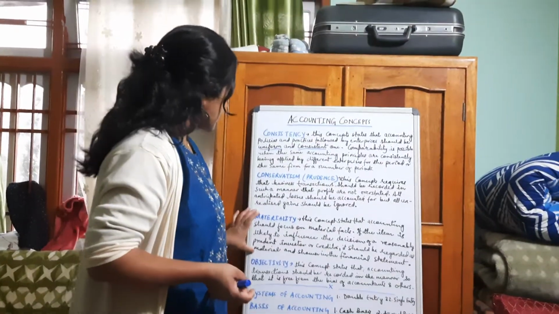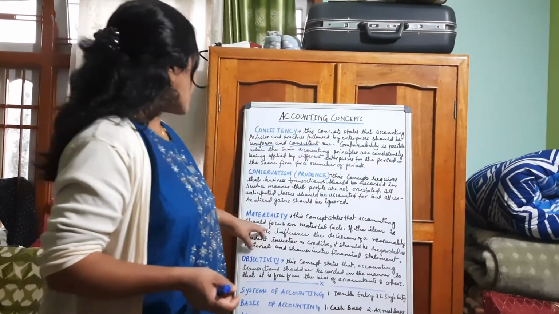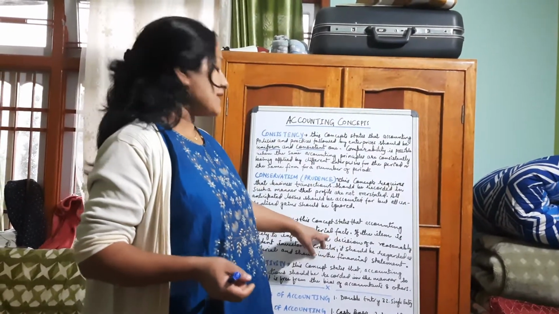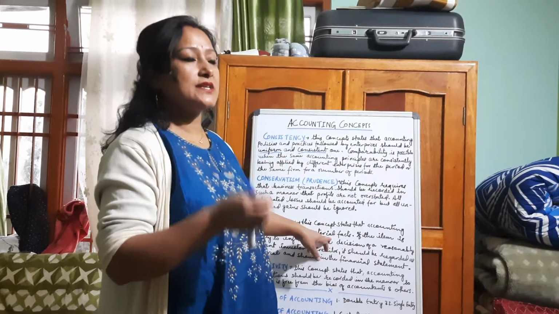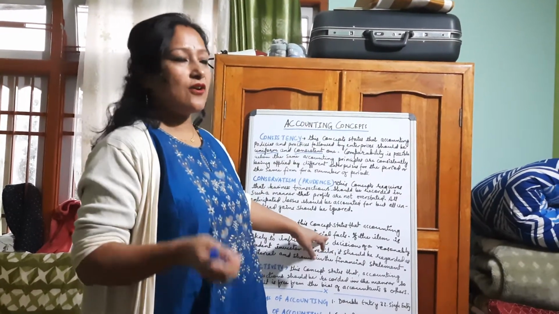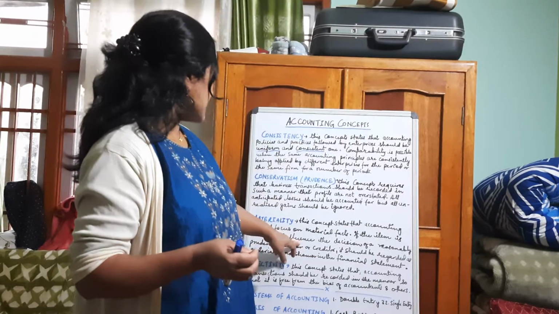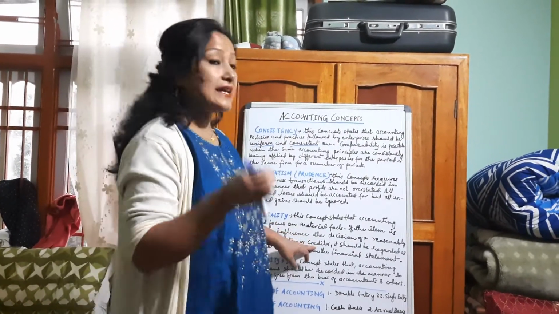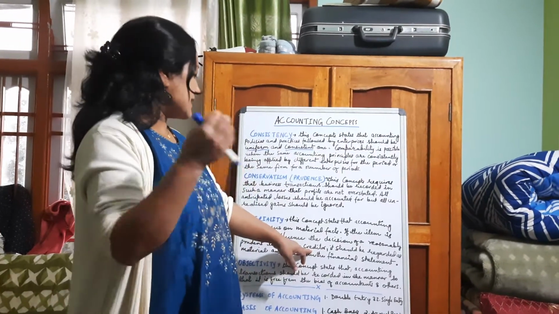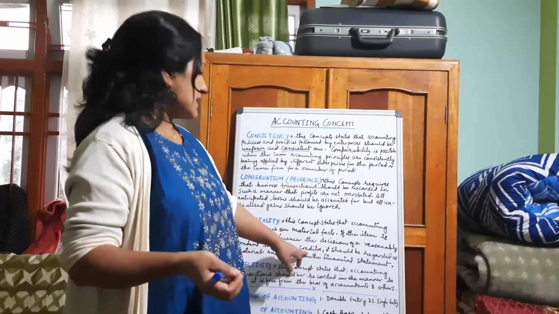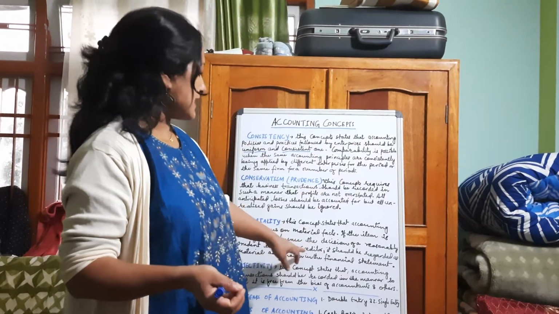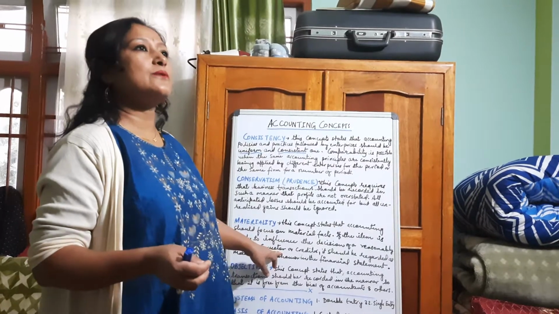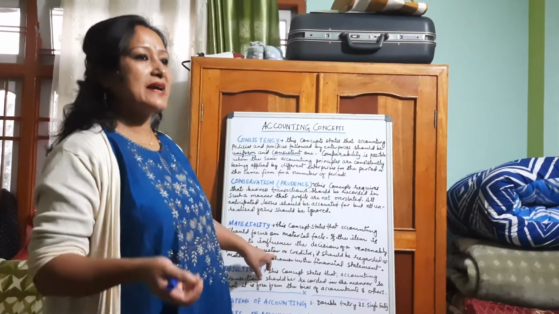Now another is materiality, which says that accounting should be focused on material facts. If any fact of the business influences the decision of the investor, and with that fact the creditor or the investor is changing their mind, isn't it?